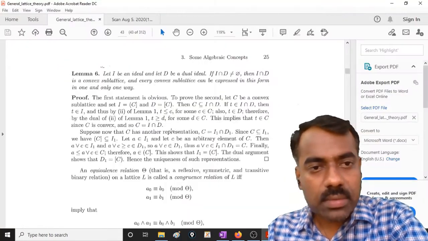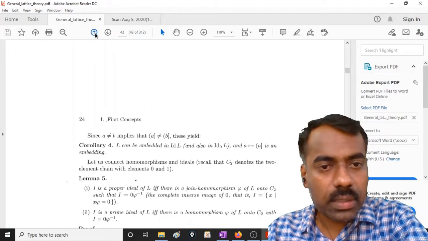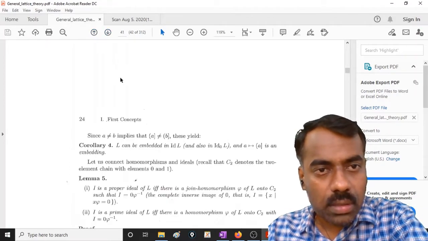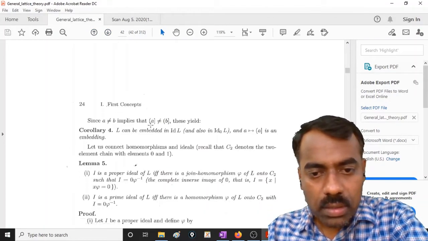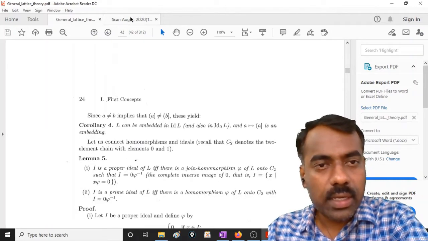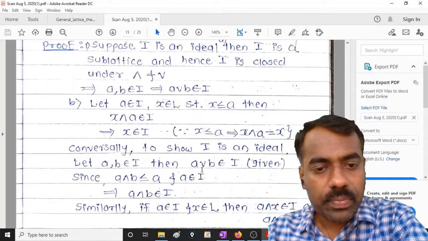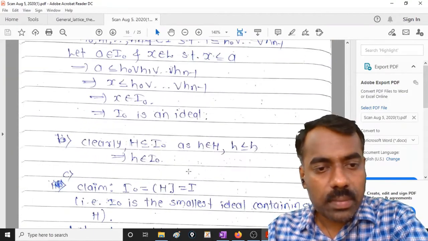Doubt whether it is meet or join. It's a join or not. Fine. So you can check here.